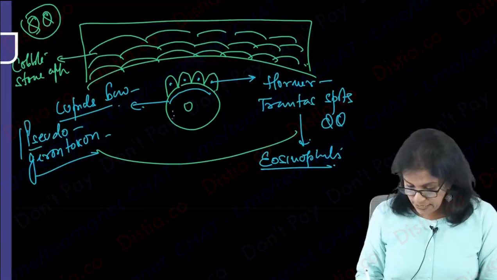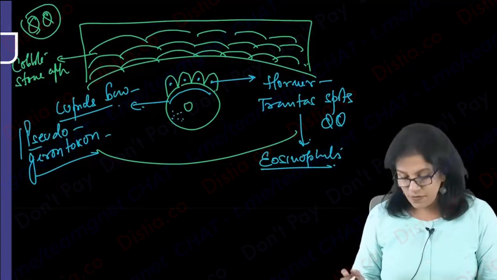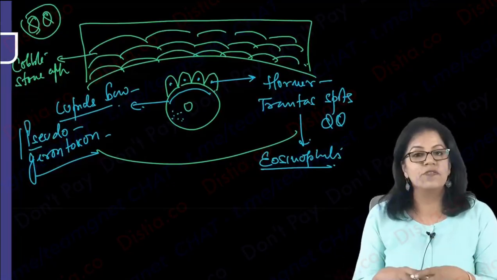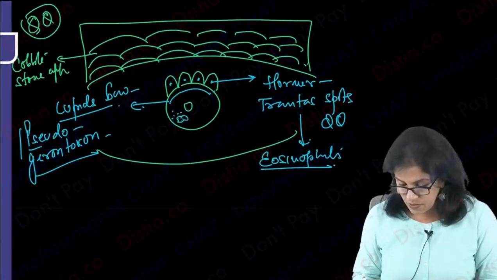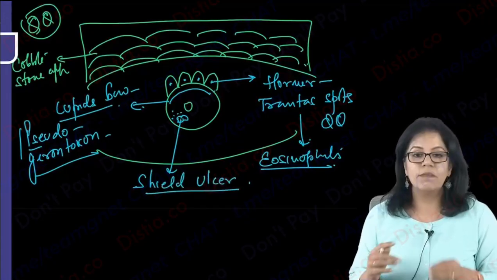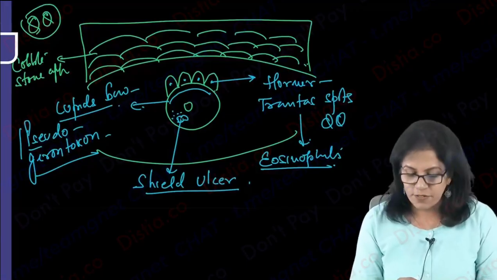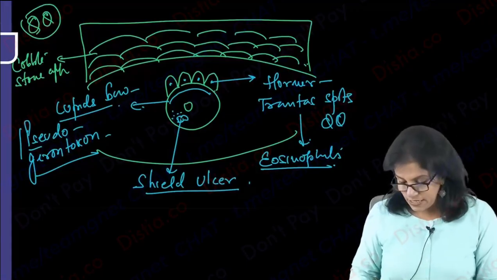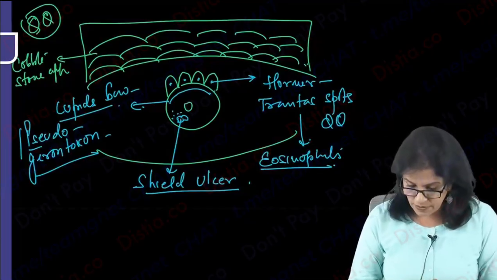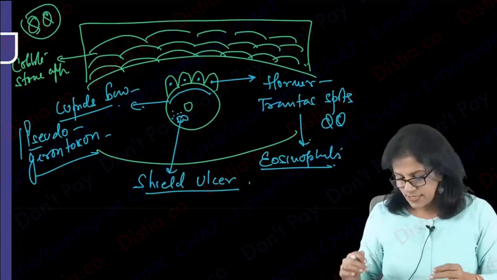Okay. So there can be some punctate erosions anyway, and there can be Cupid's bow, that is pseudogerontoxon. And we will also not forget that any microerosions, later there is deposition of mucus and a little bit of calcium phosphonate in it. This is what we call shield ulcer. What is shield ulcer? It is nothing but, I am repeating, microerosions with deposition of lot of mucus and calcium phosphonate deposition. So this will lead to shield ulcer, right? So they can also lead to some secondary bacterial infection out there if it doesn't reepithelize quickly. Okay? So these are the findings.